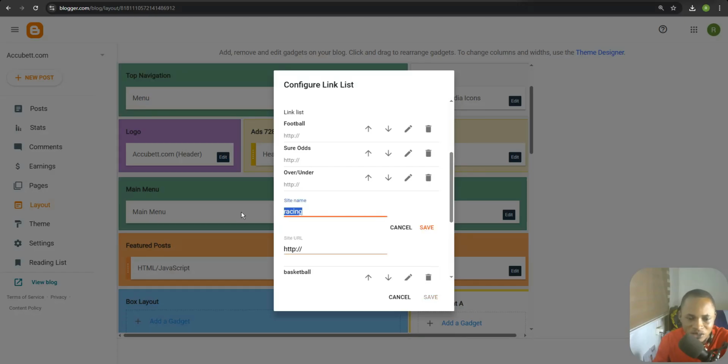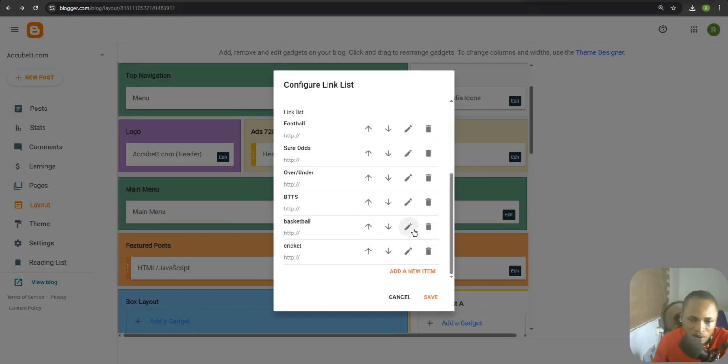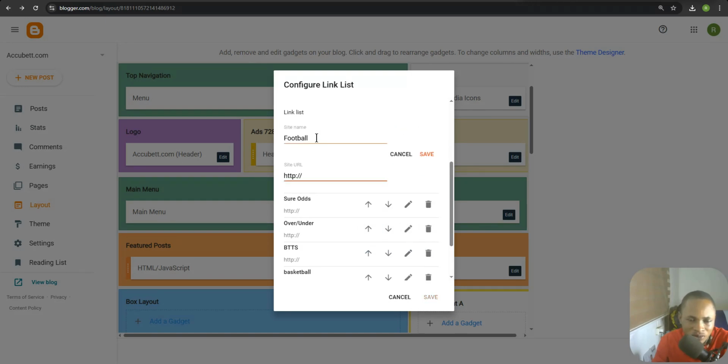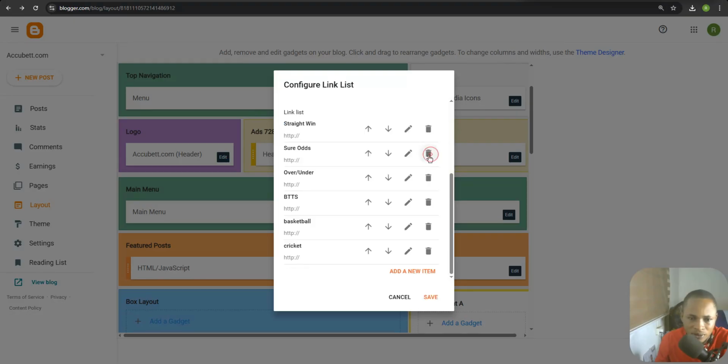You're going to fix all these things. So racing is going to change to BTTS. This is known as both teams to score. Okay, and then the basketball, let me change the football section to straight wins. Okay, straight wins. This is straight win odds, sure odds, over and under, both teams to score. And then we are going to change this to handicap.